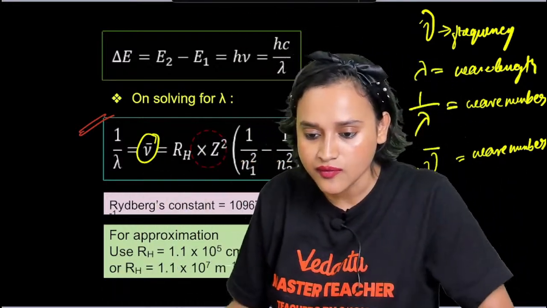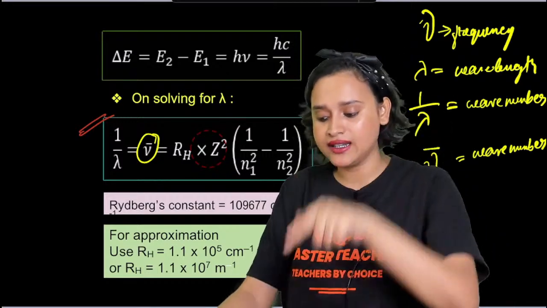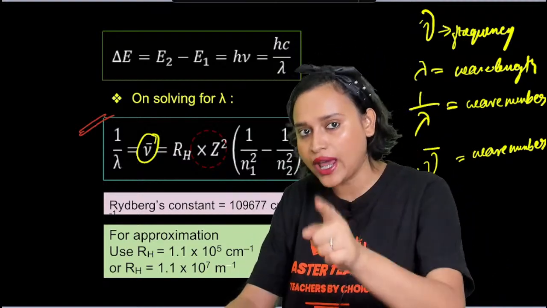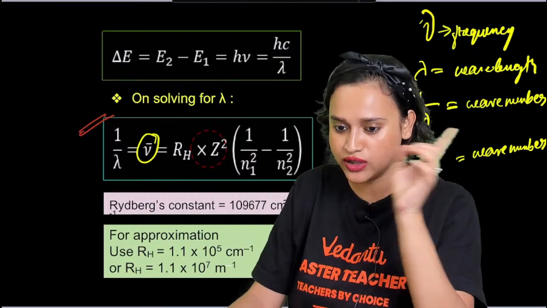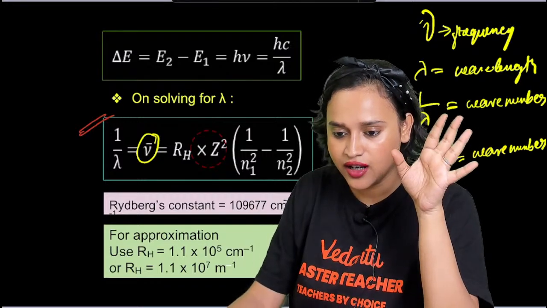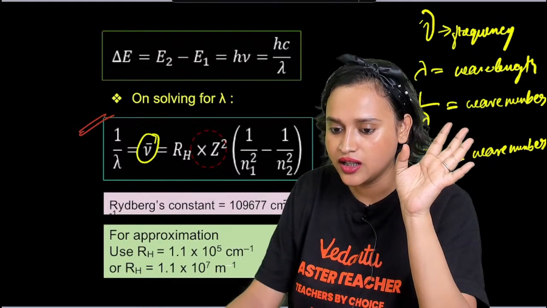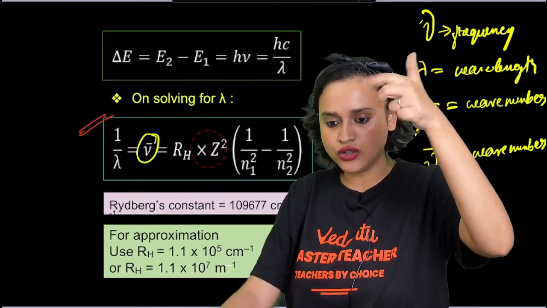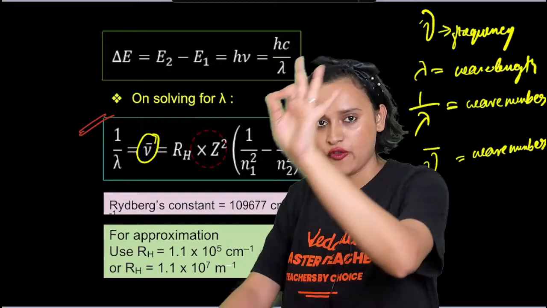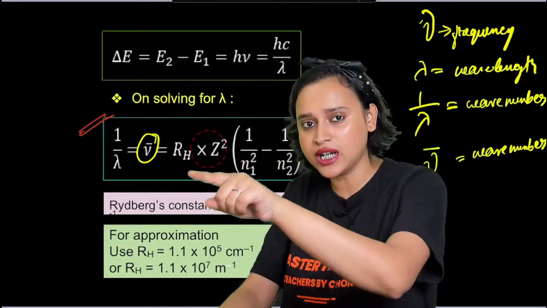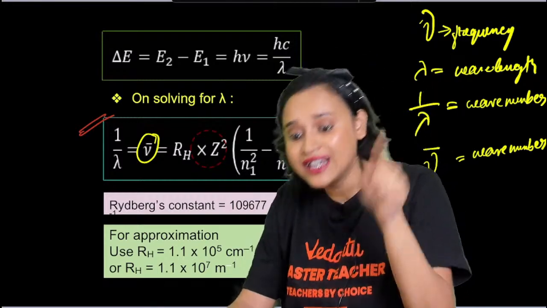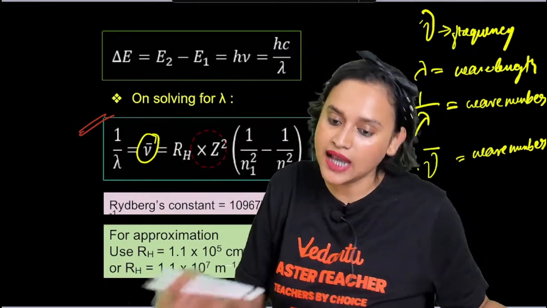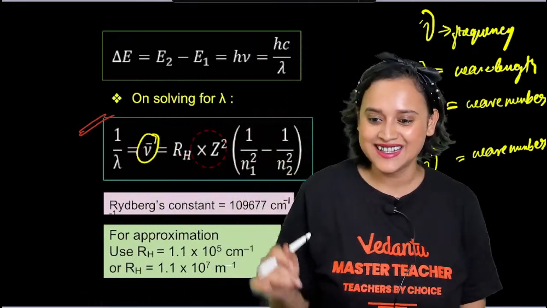Nu bar is your wave number. Nu is frequency. 1 by lambda is wave number. Please don't make a mistake there. Lambda is wavelength. 1 by lambda can be written as nu bar, wave number, and nu is frequency. Same symbol but different meaning.